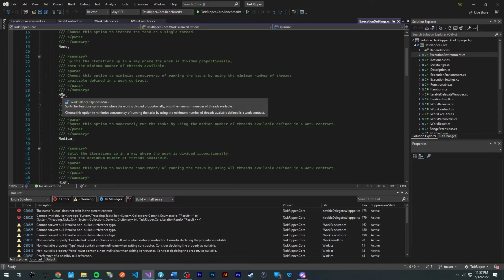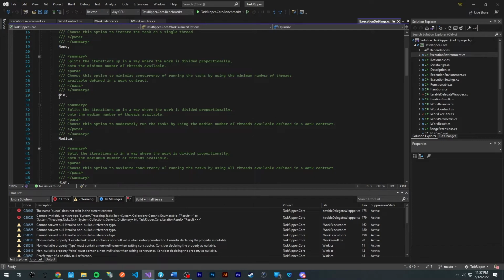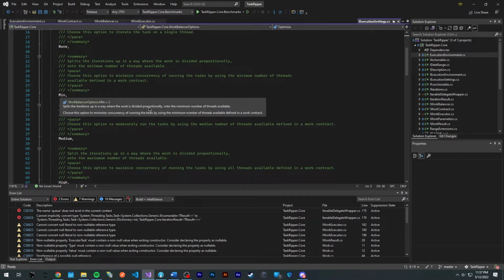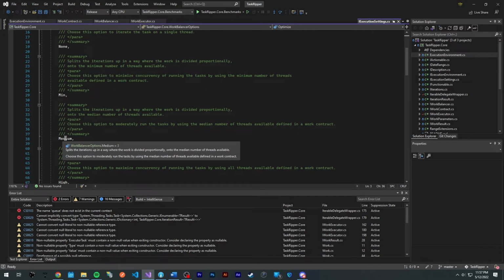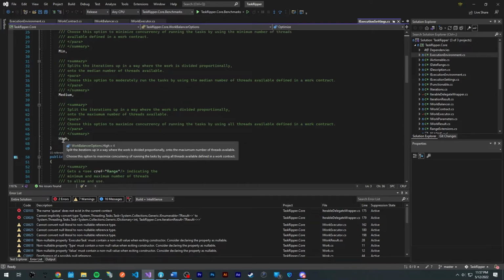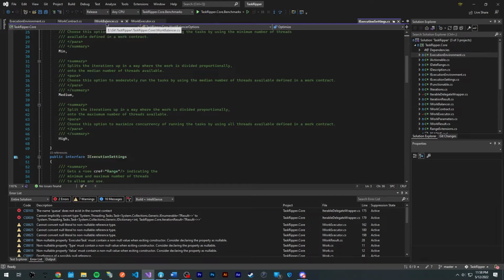And then we have more advanced options like min, medium, and high, which basically explicitly tell the system, the TaskRipper, to use a certain number of threads. So minimum would use a minimum number of threads, but still divide the work proportionally. Medium would use the median number of threads available, and essentially you would use this if you want to moderately overload your system with the number of threads available, and high is like overdrive. Use the maximum number of threads available, and essentially this maximizes concurrency of your task.